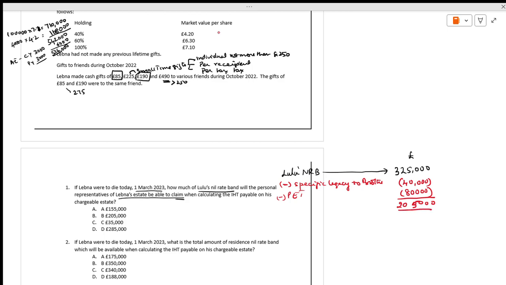This means Lebna can claim Lulu's NRB to the extent of 205,000.